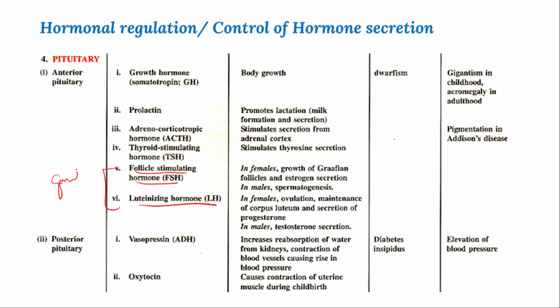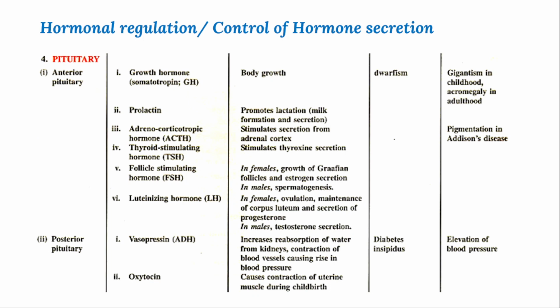These are called gonadotropic hormones, which activate gender specific sex determination. In females, you can see the growth of different female specific characteristics will be regulated. In males, the production of secondary sexual characters and the production of sperm will take place by FSH and LH. And then the posterior pituitary will secrete two types of hormones: vasopressin and oxytocin.